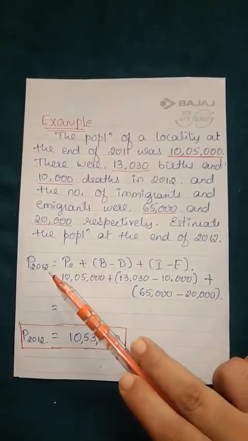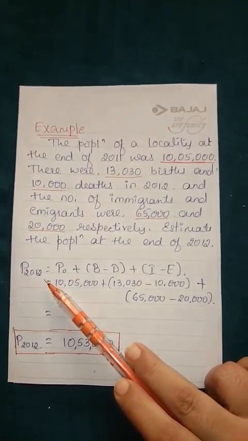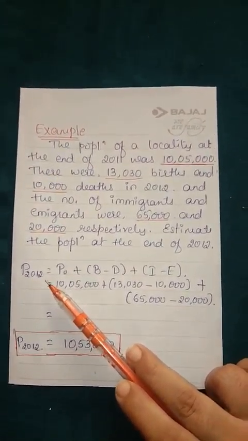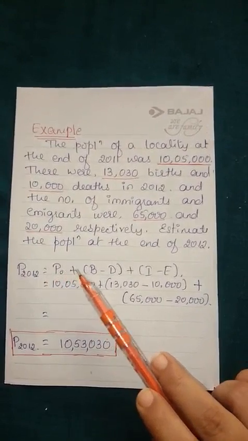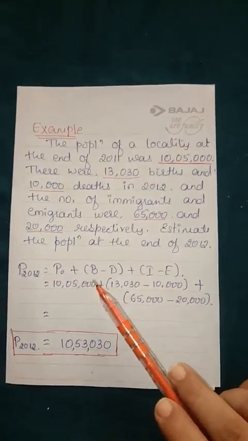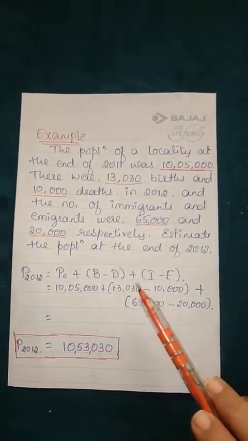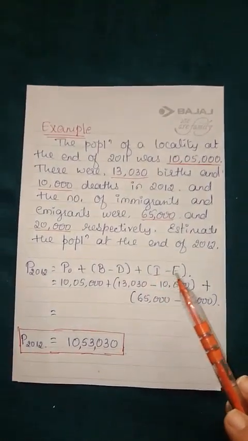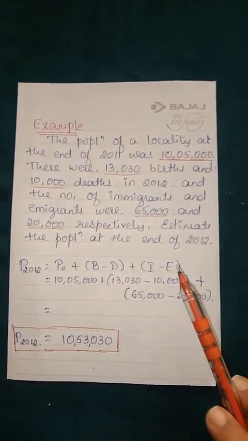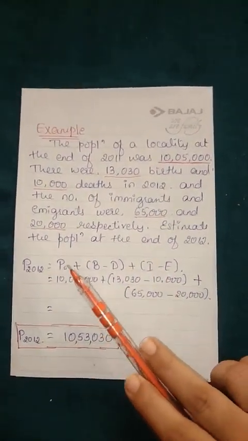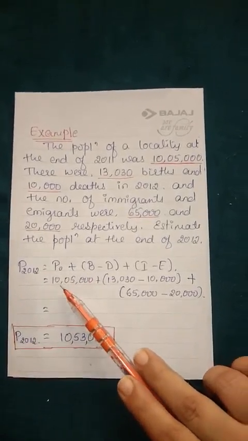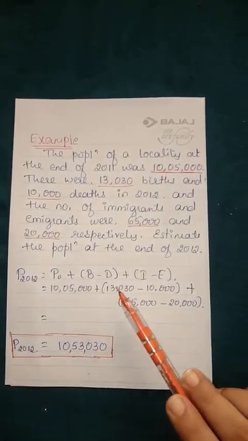PT is equal to, instead of T you have to write 2012. So for the time period 2012, P is equal to P naught plus birth minus death plus immigrants minus emigrants. See here, I have substituted the values here. This is the given data.